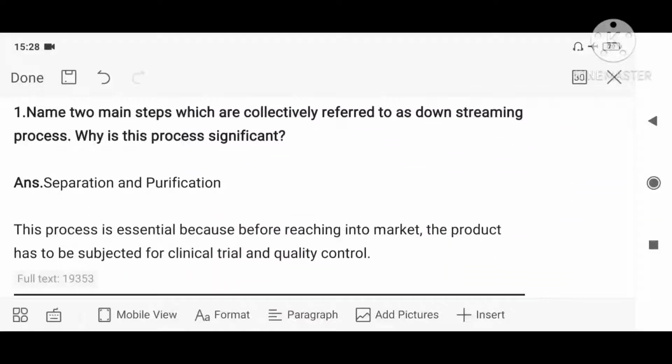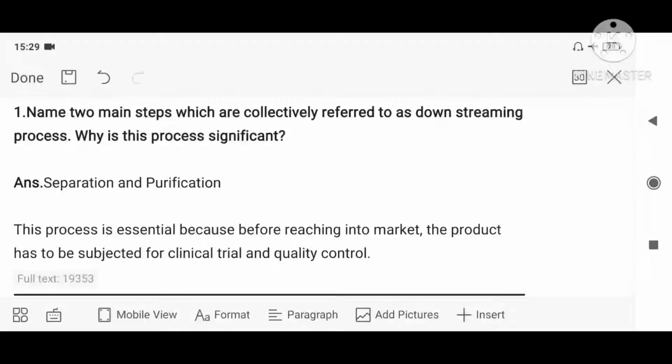First question is, name 2 main steps which are collectively referred to as downstream processing. Do you know what downstream processing is? It is the bioreactor, isn't it? I have made my foreign DNA, introduced it into the vector, and thereafter into the host. To take out the product, we put it in a bioreactor and give the bacteria all the facilities so that they multiply and produce my product.